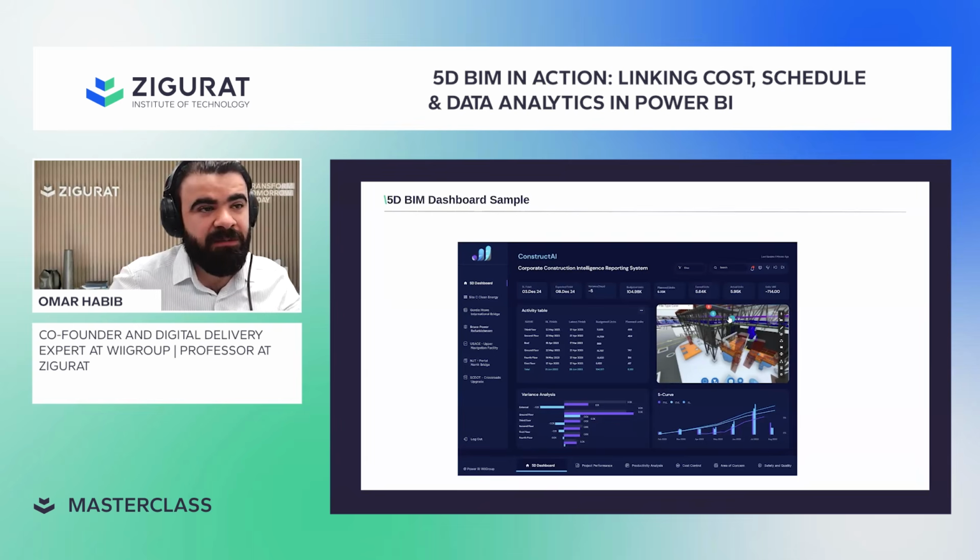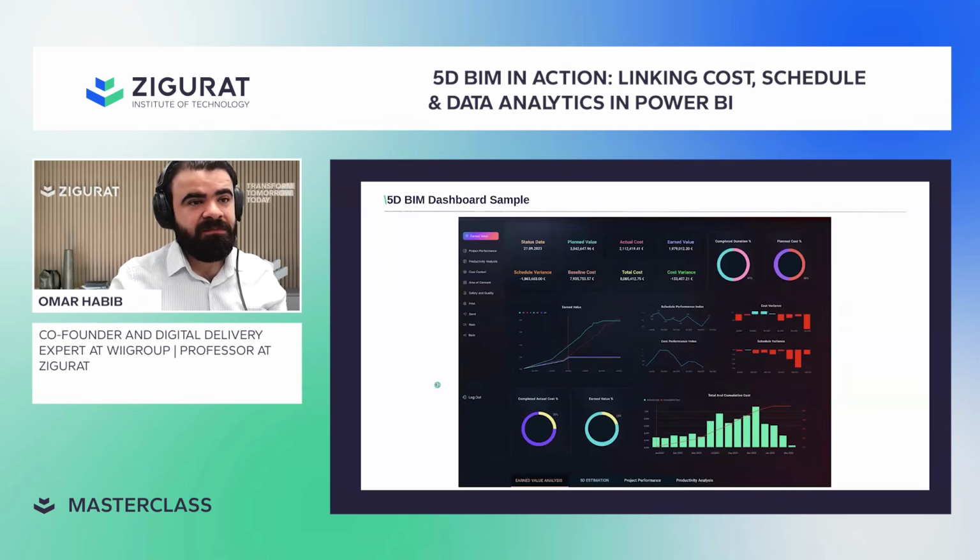This is not a live document, but this is exactly how the client sees it. You have the 3D model here, the activity table here, the variance analysis per trade here, and the S-curve for the information there. And this could be an enterprise or corporate dashboard, now that you have 1, 2, 3, 4, 5 projects in the same place that you could link and click on together.